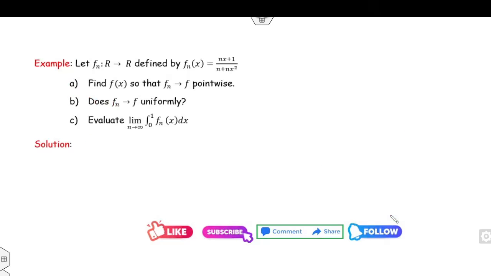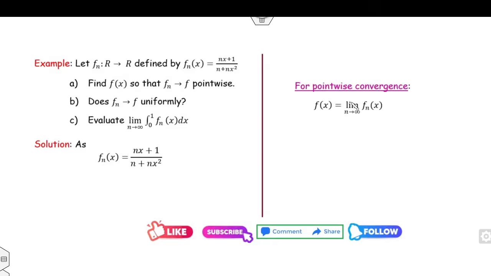Look at this another one. Consider the function fn. Find the value of f(x) so that the sequence is pointwise convergent. What is the definition of pointwise convergence? The limit as n approaches infinity of fn(x). So let's start with this fn(x): the limit as n approaches infinity of (n x plus 1) over (n plus n x square).